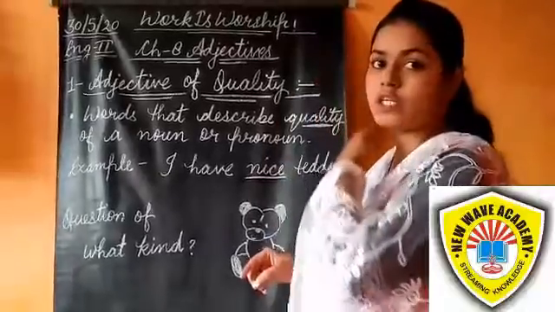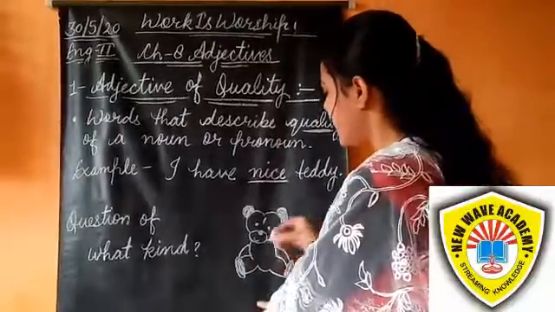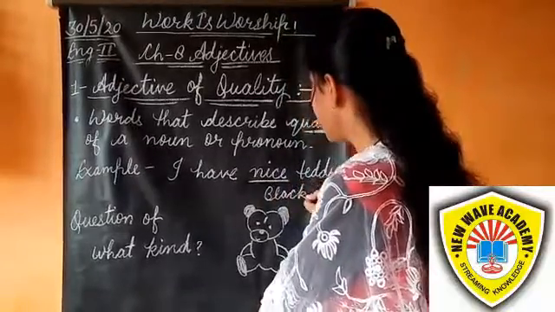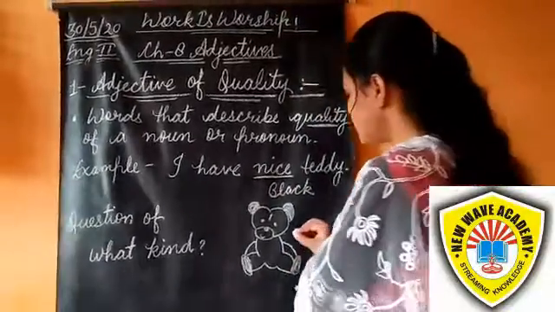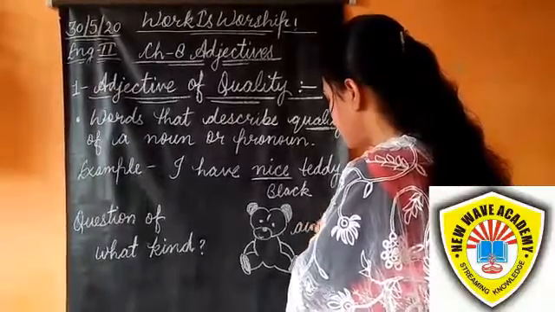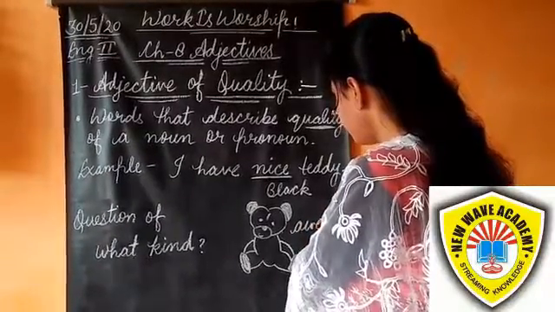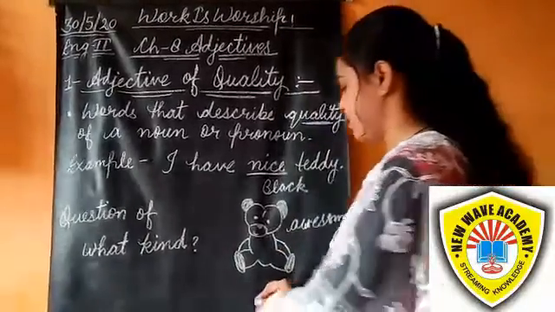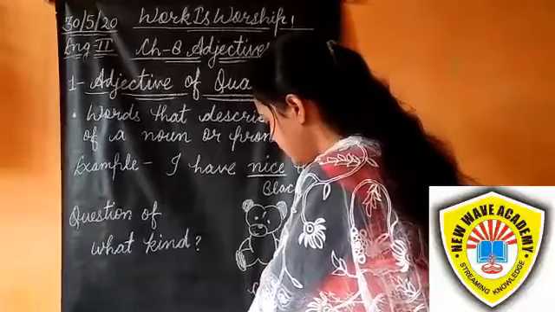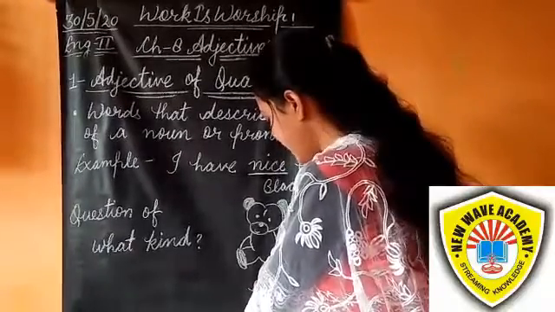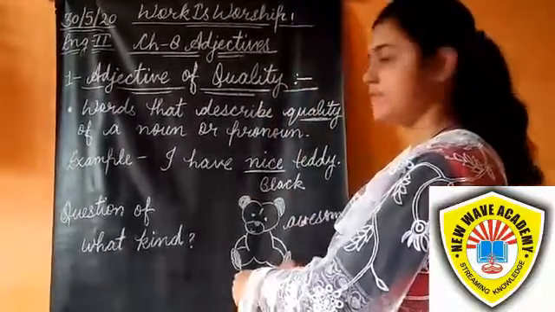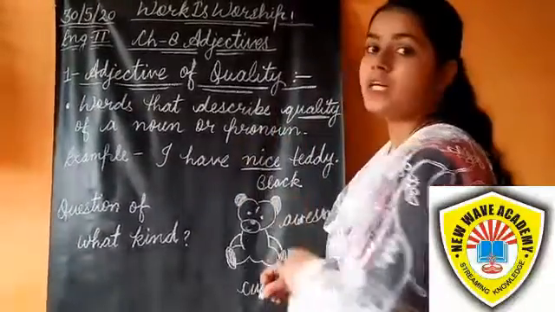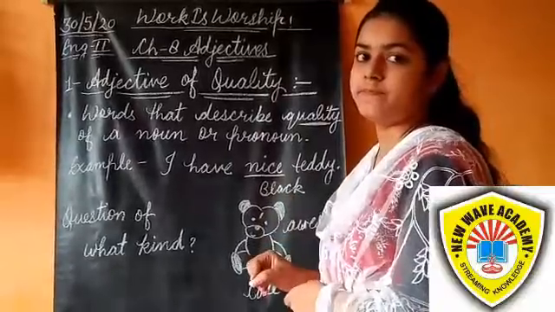Can you think of more qualities of a teddy? The teddy is black. So black is an adjective. This teddy is awesome. So awesome is an adjective. This teddy is cute. So cute is an adjective. These are the qualities of the teddy. Nice, black, awesome, cute: these are adjectives of quality.